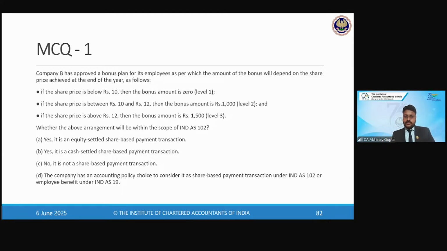Option A: yes, it is equity settled. Option B: yes, it is cash settled. Option C: no, it is not a share-based payment transaction in the first place. And option D: the company has the accounting policy choice to consider it either under Ind AS 102 or under Ind AS 19, as the company feels.